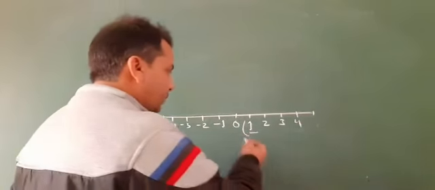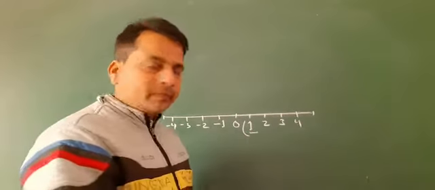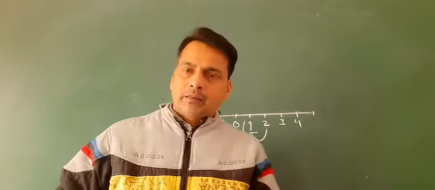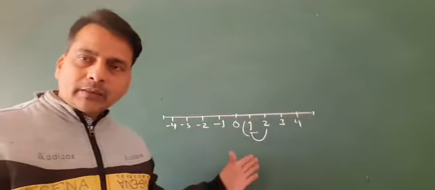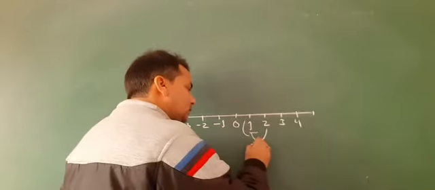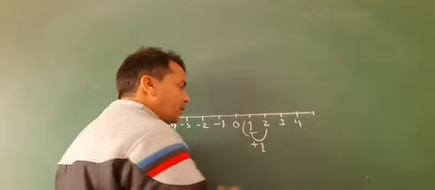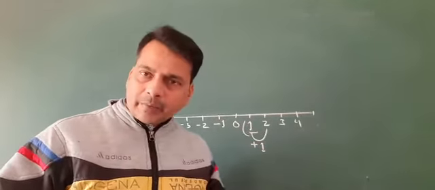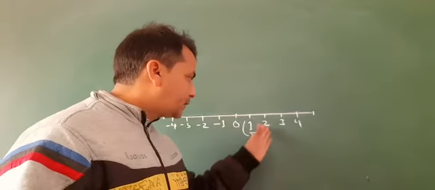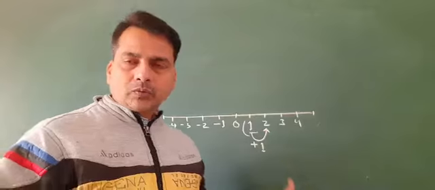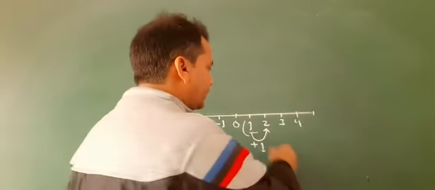Here the first number is 1, and if we add 1 to any natural number, the next number is obtained. Adding 1 to the first number gives the next number, that is 1 plus 1, that is 2.